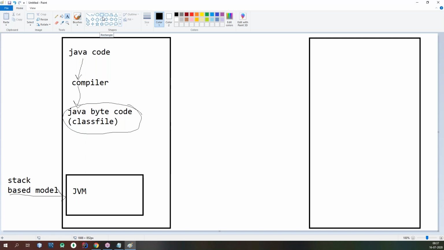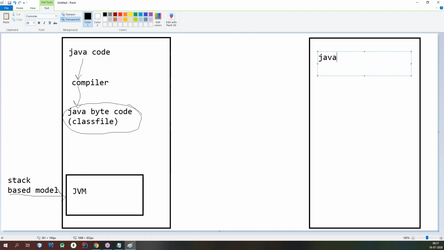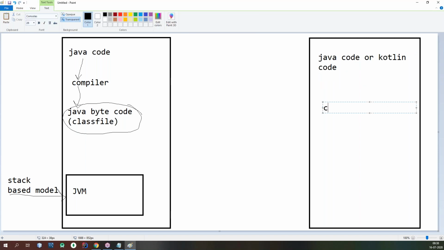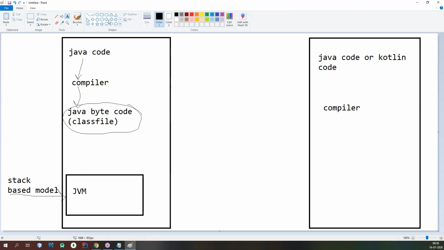Now, similarly, in your Android application, your code can be either Java-based code or Kotlin code, whatever it may be; the story remains the same. Your compiler is responsible initially.